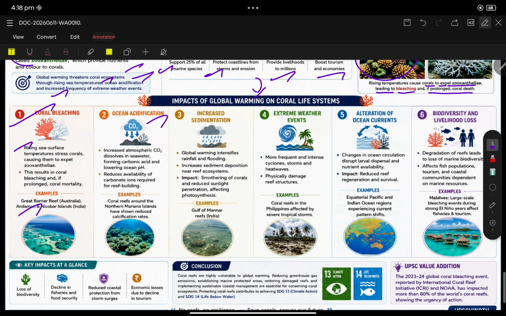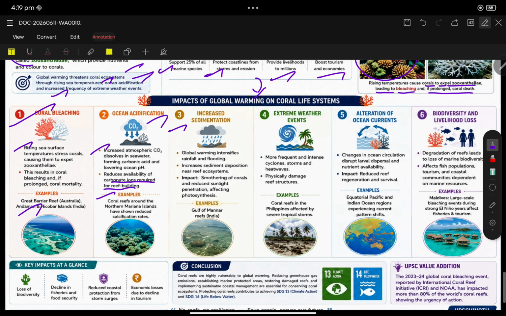Ocean acidification. Increase in carbon dioxide dissolves in sea water, forming carbonic acid, lowering the pH of oceans, reducing the availability of carbonate ions for reef building. Example, coral reefs around North Mariana Islands have shown reducing calcification.